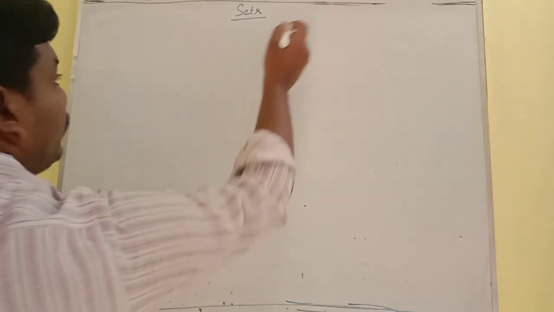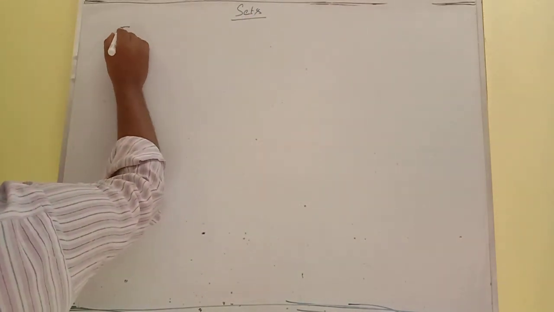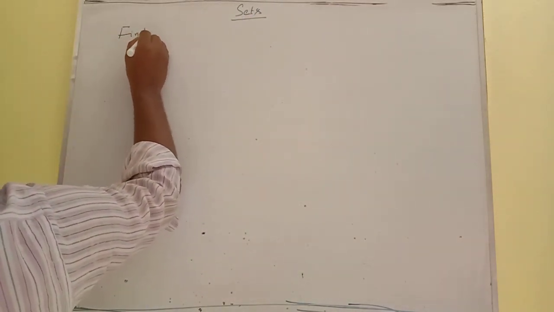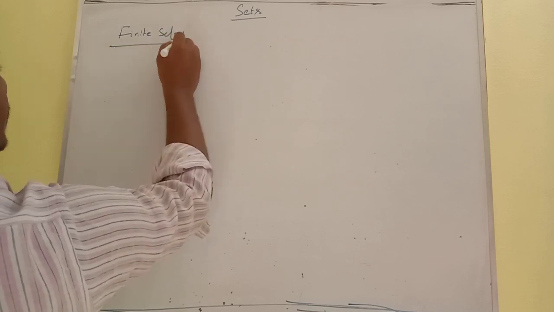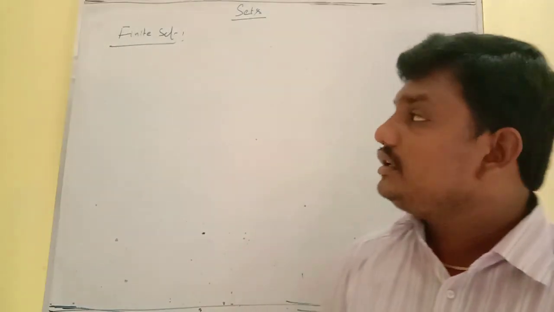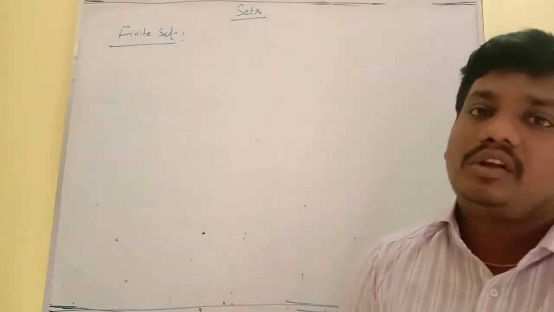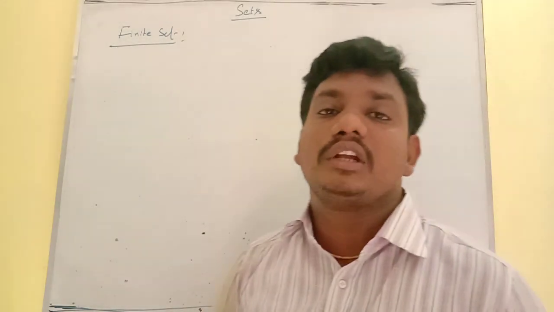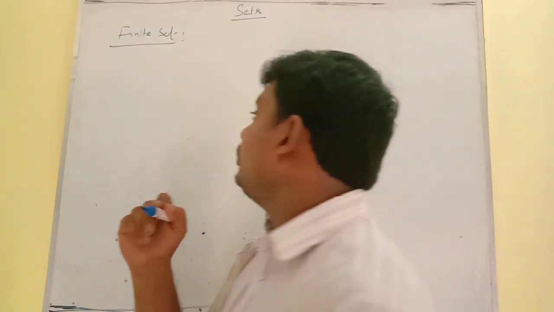First of all, we consider the finite set. What is a finite set? A finite set is a set whose elements are countable.